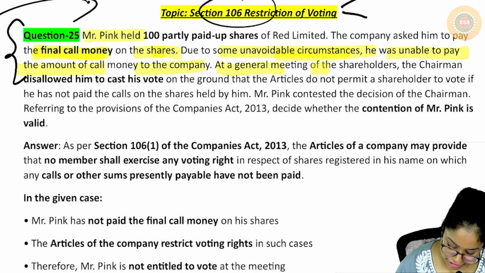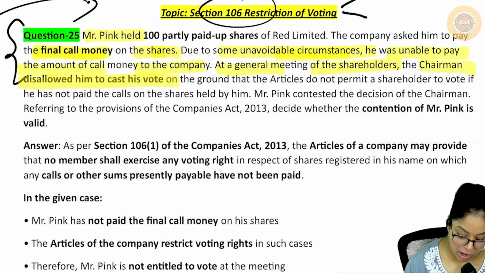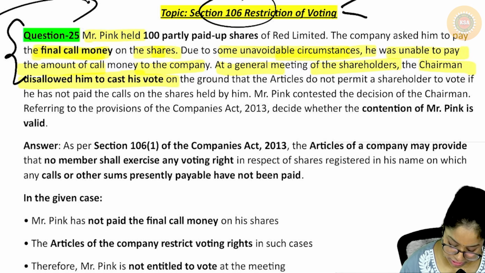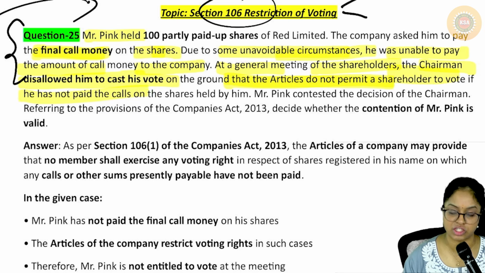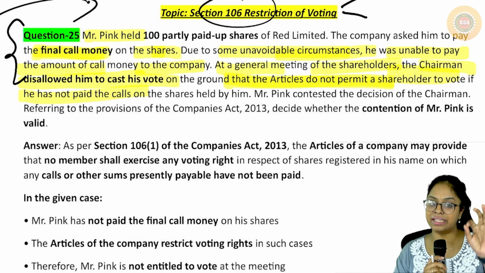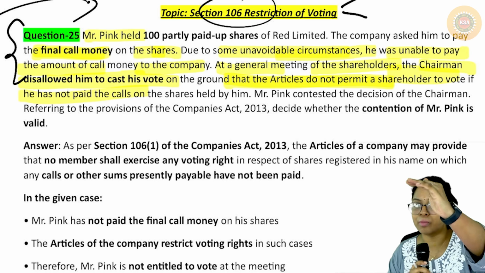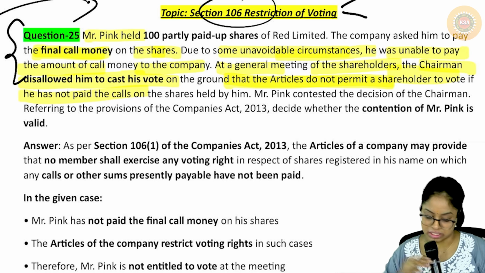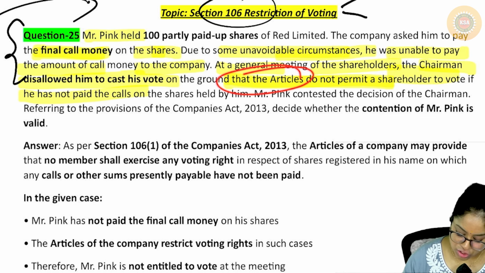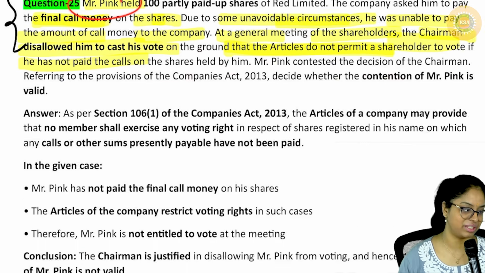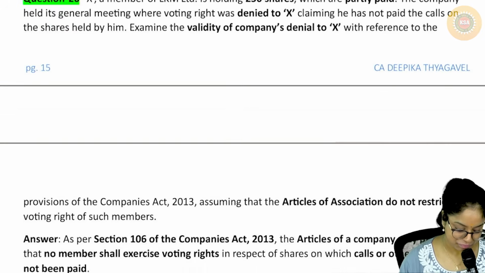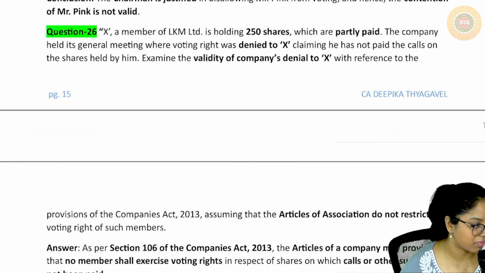At a general meeting of shareholders, the chairman disallowed him to cast his vote on the ground that the articles do not permit a shareholder to vote if he has not paid the calls. So we read that restriction of voting will be there, provided it should be written in the articles. Is it written in the articles? Yes. So can the chairman stop Mr. Pink? Yes.